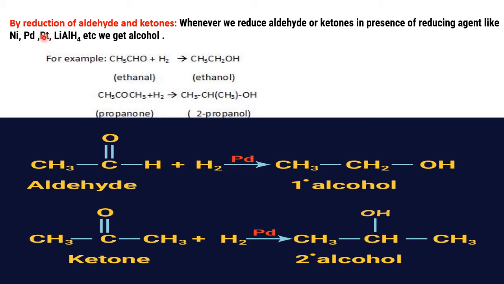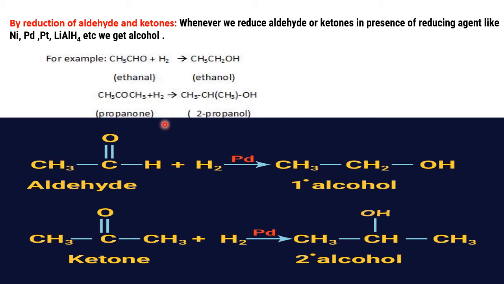Next reaction: by reduction of aldehydes and ketones, alcohols are also prepared by using carbonyl compounds. What are carbonyl compounds? Carbonyl compounds are organic compounds which contain C double bond O. Aldehydes contain C double bond O. Ketones contain C double bond O. Carboxylic acids contain C double bond O. Esters contain C double bond O. So all those compounds which contain C double bond O are commonly called carbonyl compounds.